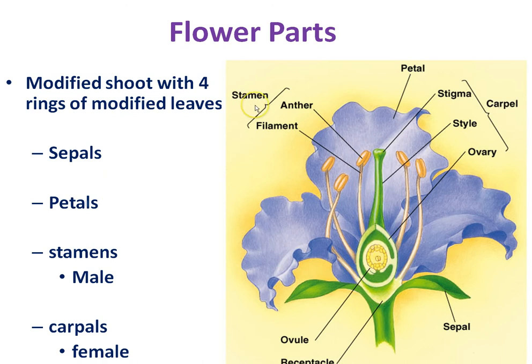Now the male part is called the stamen. That's easy to remember. There's men in the name. Anther is the top that produces the pollen grains, and the pollen is the male part of the plant. The eggs are, of course, the female part of the plant. A filament just kind of holds the anther up, so it's easier for things like birds to bump into.